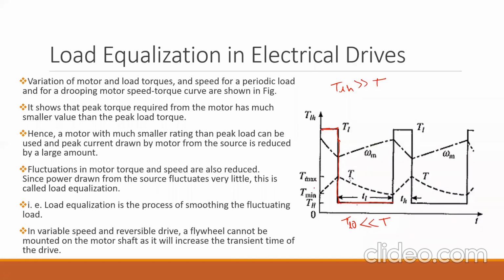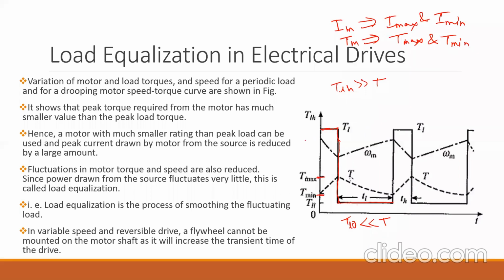By employing the closed loop control, we are limiting the motor current I between some maximum current I max and some minimum current I min, which I have shown earlier. Similarly, the motor torque T will be limited between some maximum torque T max and some minimum torque T min, which is shown here. This T max and T min are the limits placed on the torque provided by the machine.